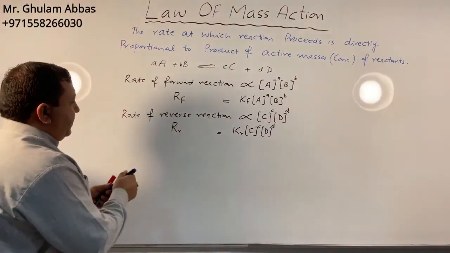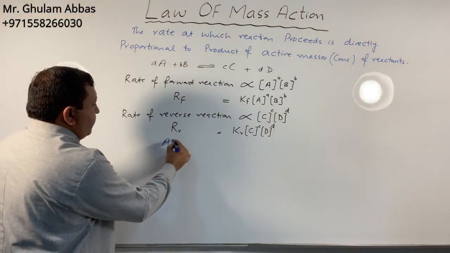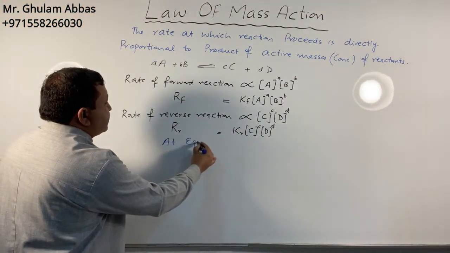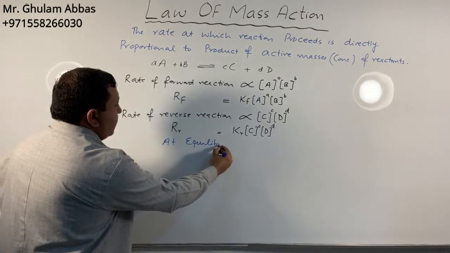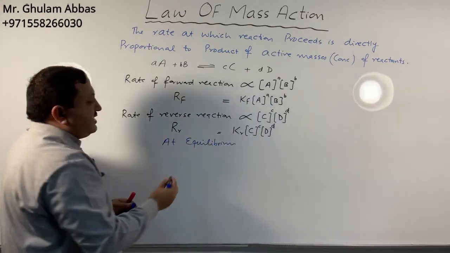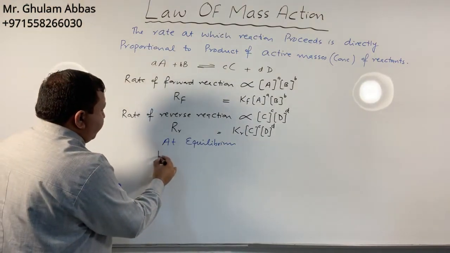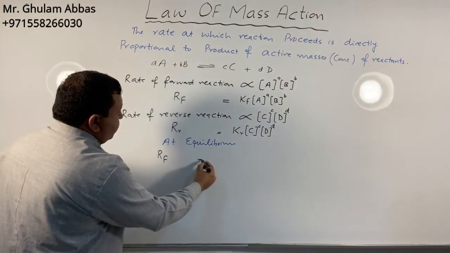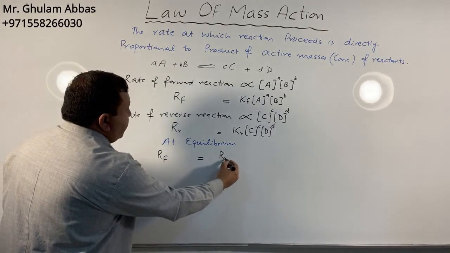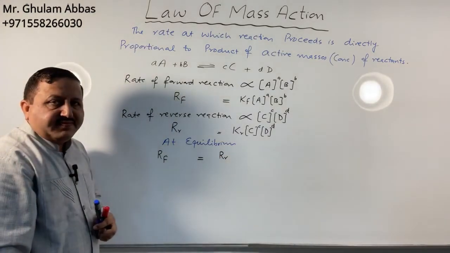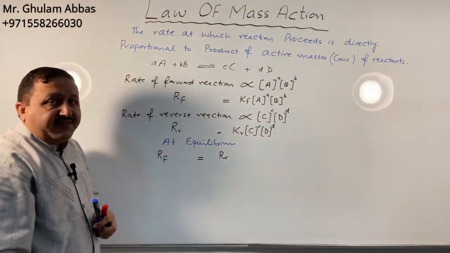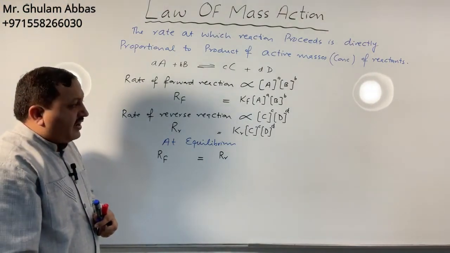But at equilibrium, we know that equilibrium is the state at which the rate of forward reaction RF becomes equal to the rate of reverse reaction RR. Now I will put the values of RF and RR.